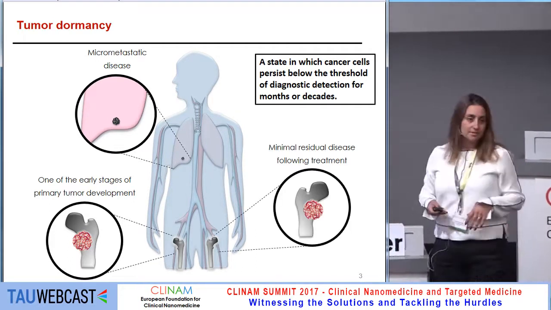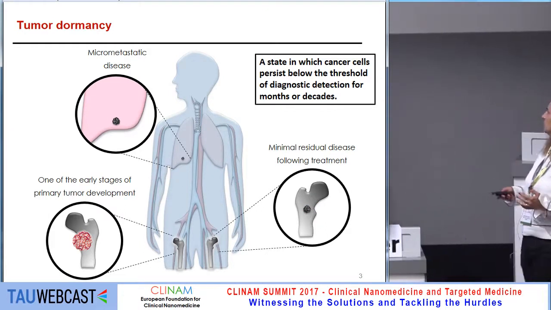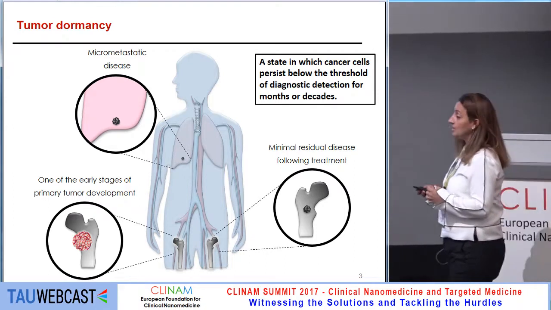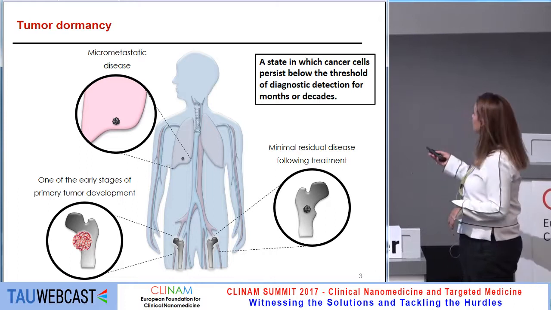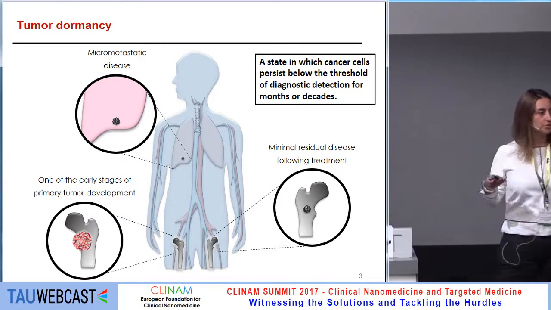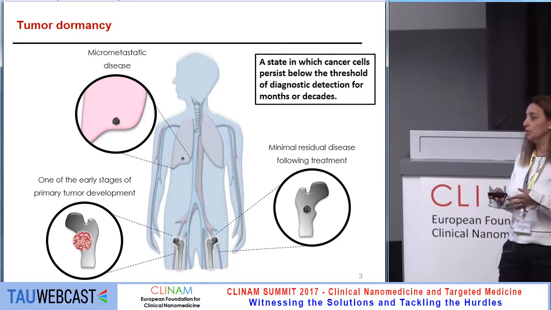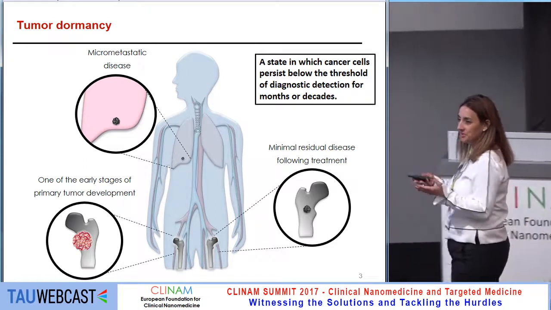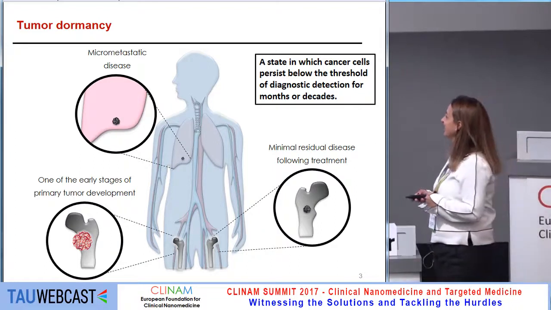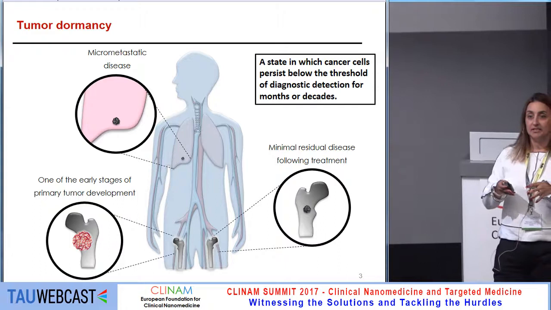The third manifestation is very interesting for us and very relevant to this conference also. Many people talked about image-guided surgery or some other recurrent diseases, and this is speaking mainly about minimal residual disease, where we see that following surgery or treatment, we have several tumor cells that remained in the tissue. The surgeon was unable to see them. He didn't have those bionic eyes yet, that Alon spoke about. And they remain there, and again, they remain as dormant.